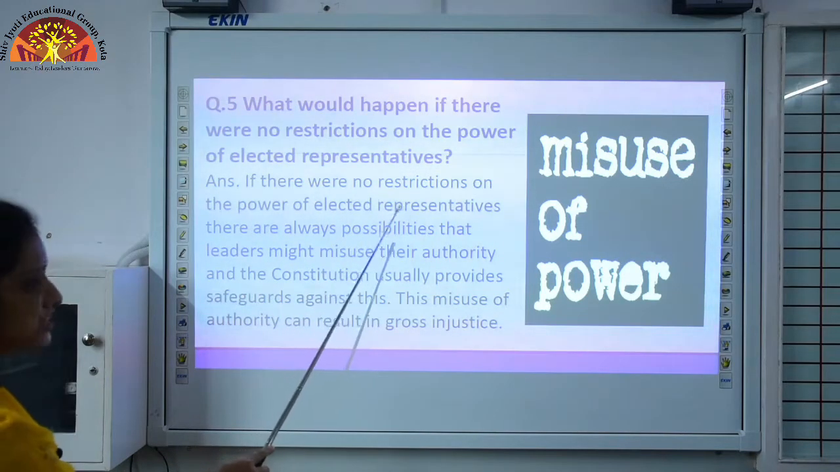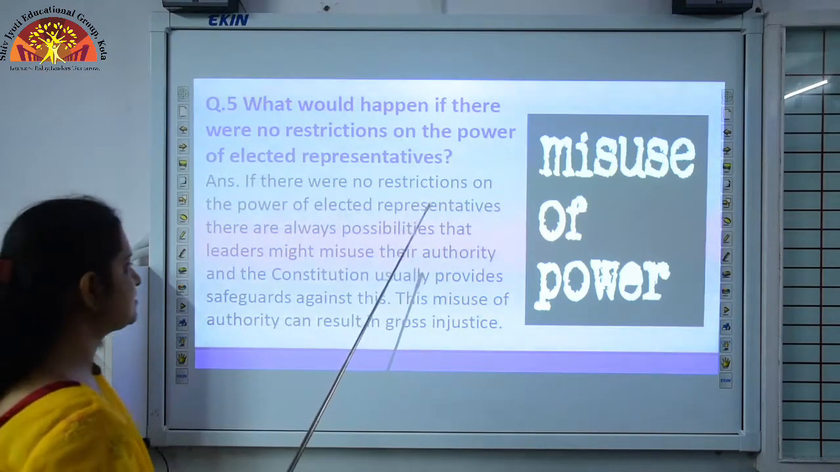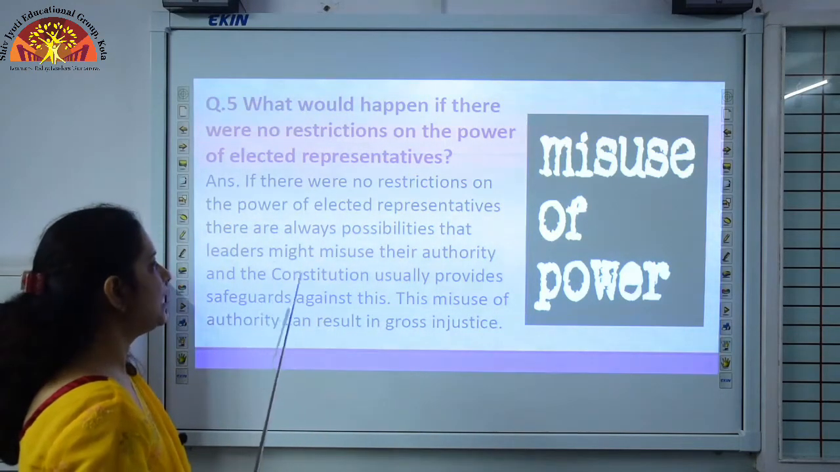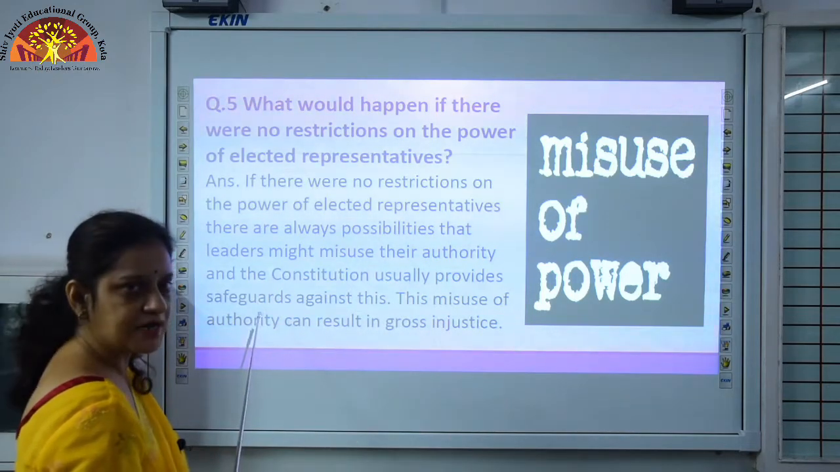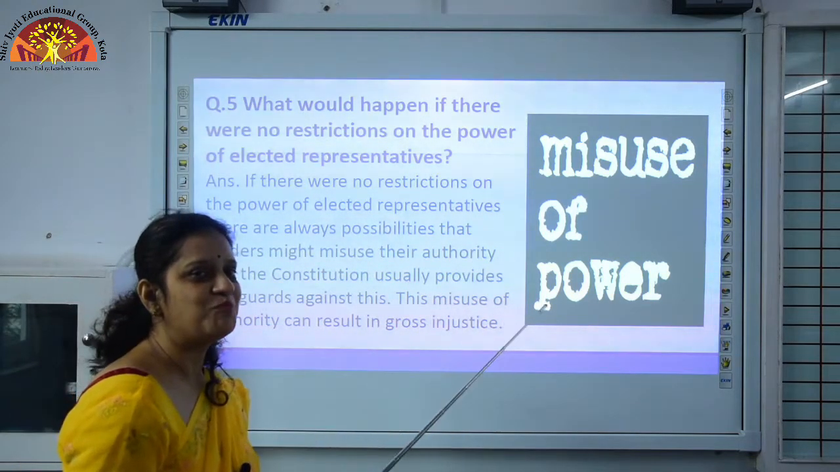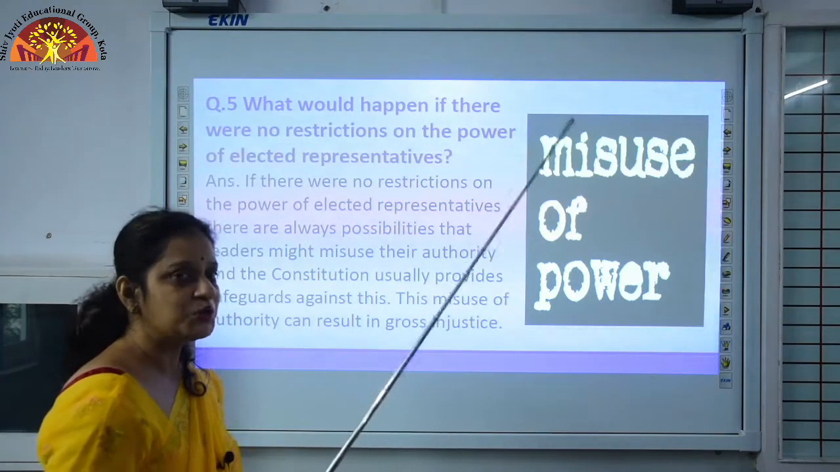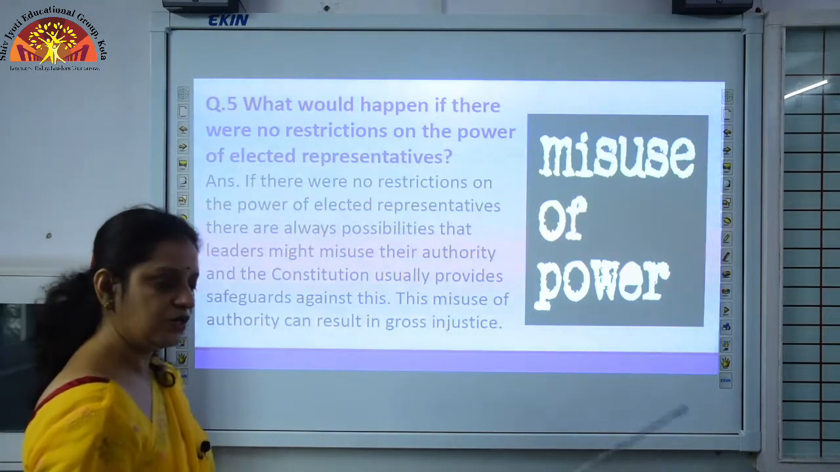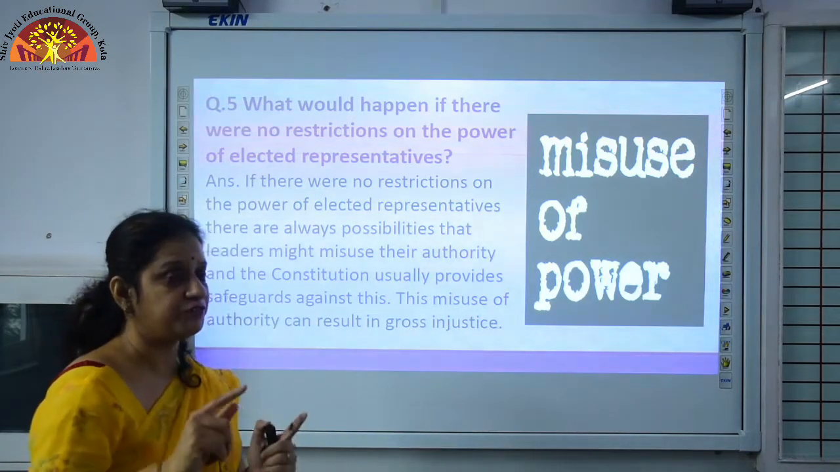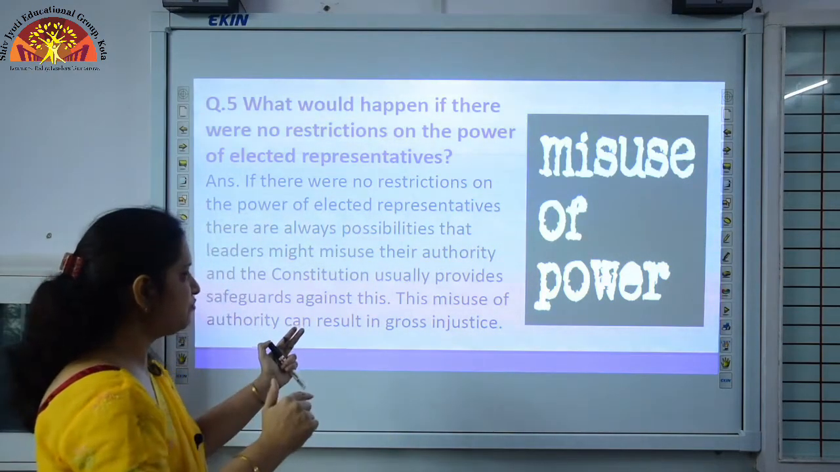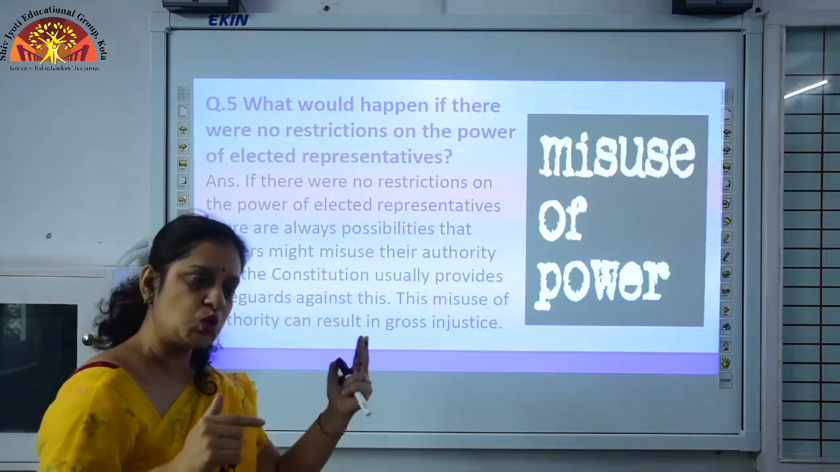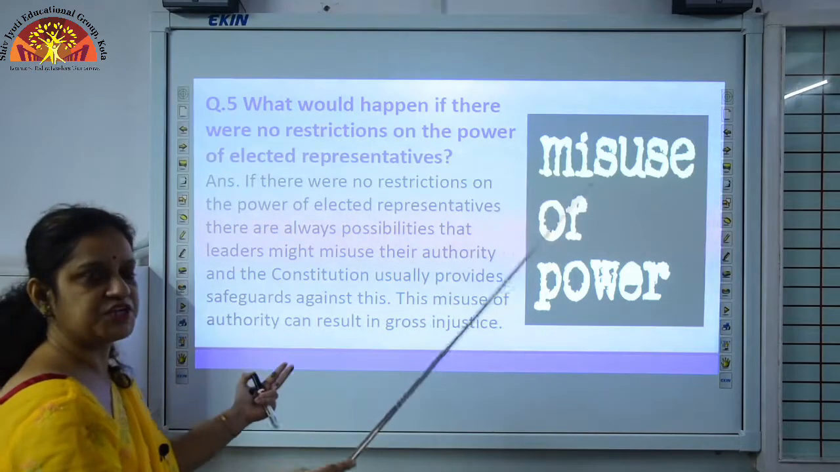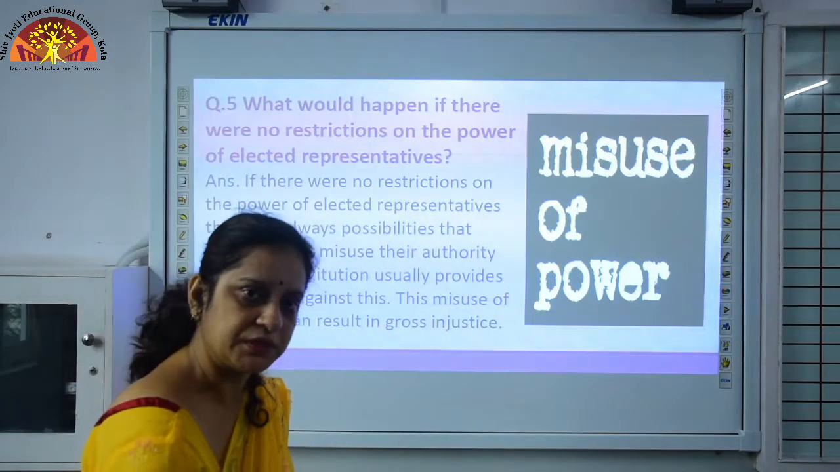If there were no restrictions on the power of the elected representatives, there are always possibilities that leaders might misuse their authority, and the constitution usually provides safeguards. The constitution provides safeguards in the form of fundamental rights and directive principles, so the majority groups cannot dominate the minority groups. The misuse of authority can result in gross injustice. If the fundamental rights are violated, there would be chances of gross injustice. So, to prevent this, our constitution has provided for the separation of powers among the organs of the government. Clear?